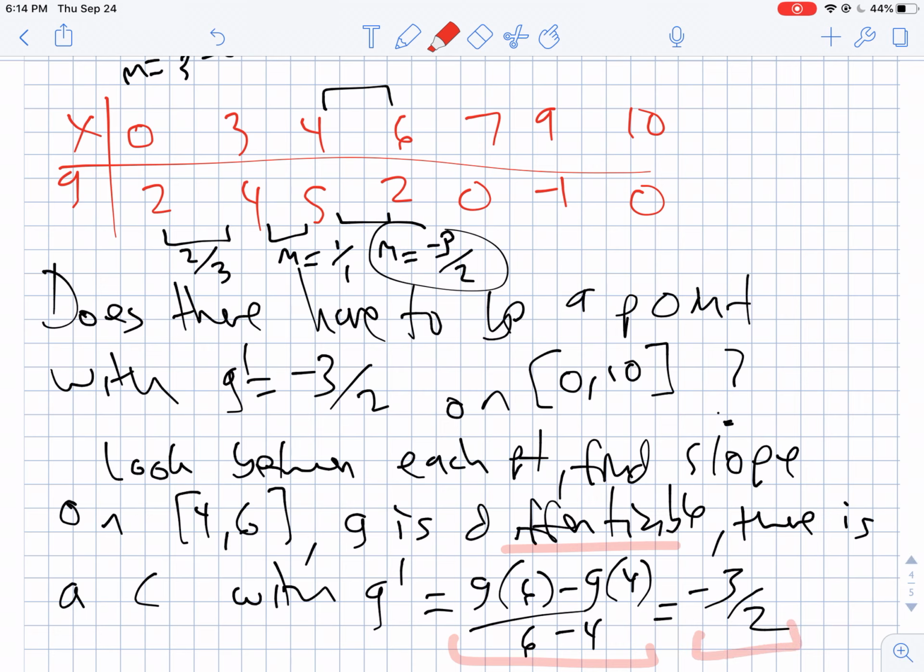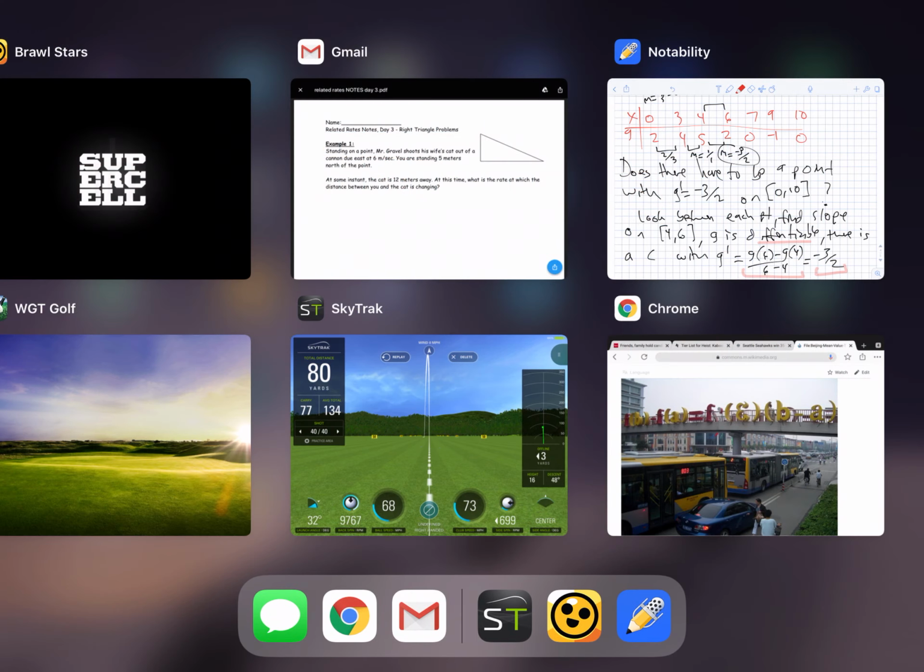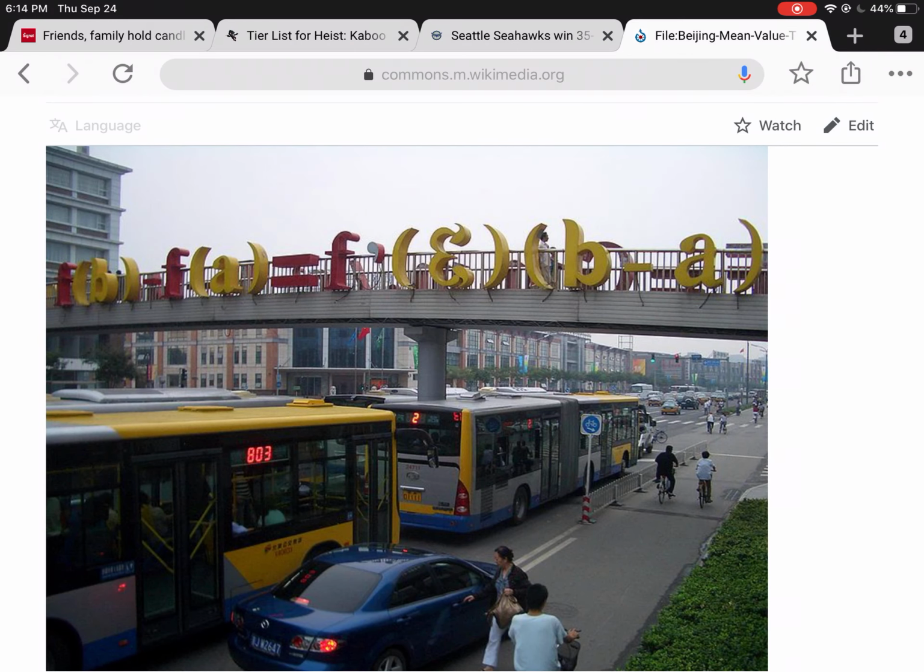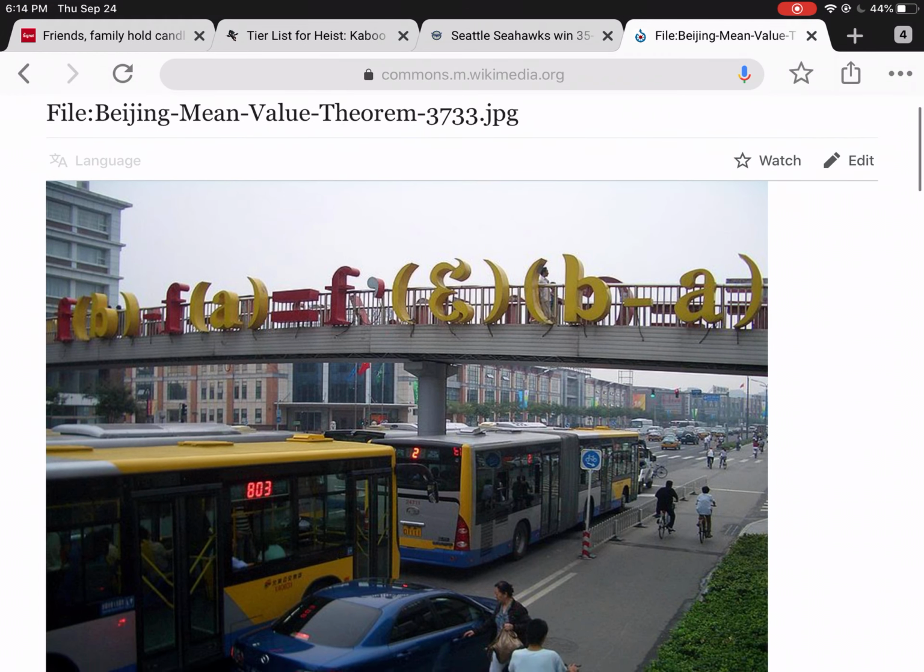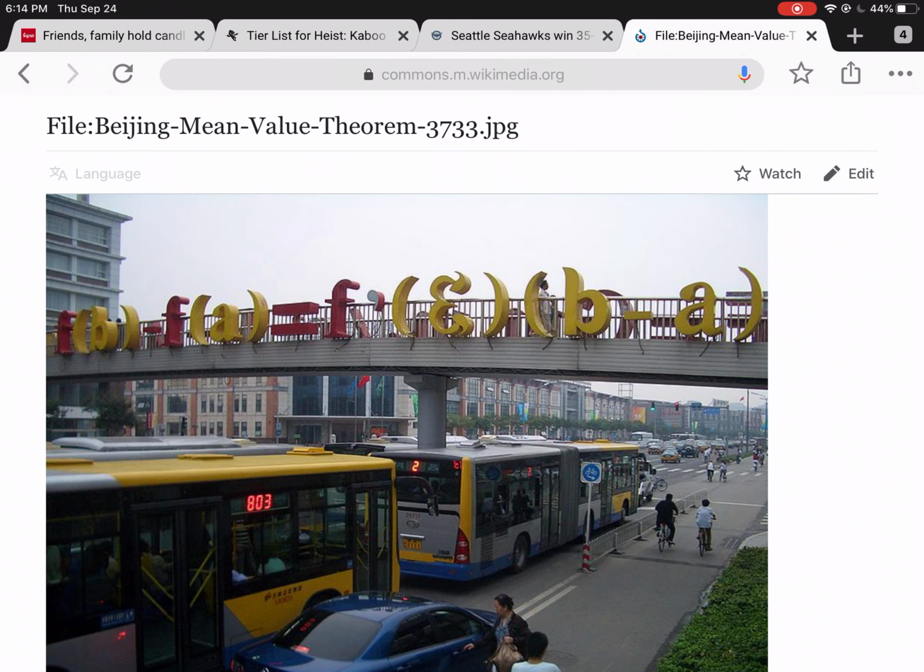It's very powerful. I want to show you one more cool thing here. If you take a look, in GINA, there's actually a bridge with the mean value theorem on it. I know they use this epsilon right here instead of a c, but it's just the mean value theorem and they put it on a bridge. Why don't we have something cool like that here?